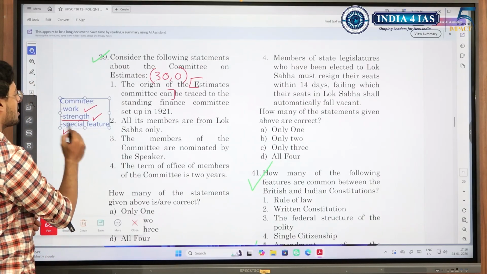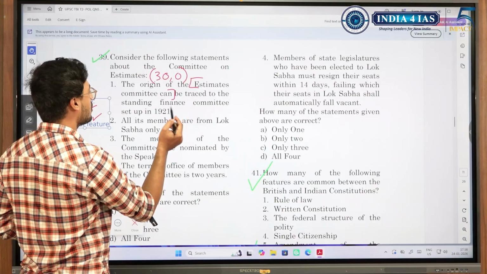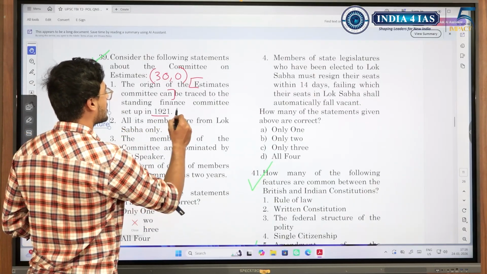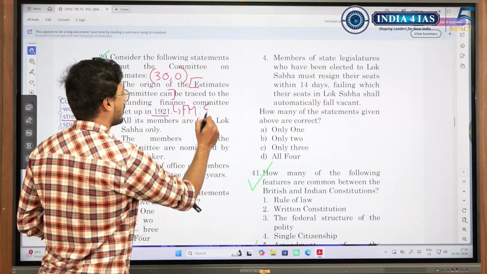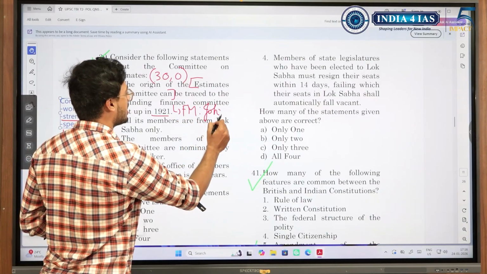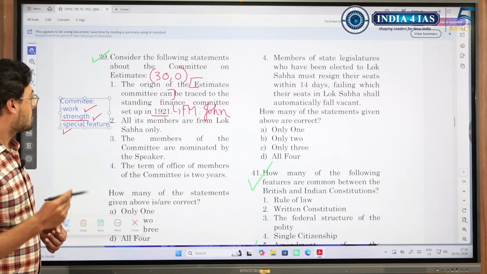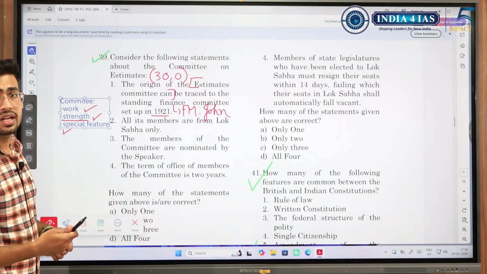And another one is special feature. Special feature as in the estimates committee can be traced to standing finance committee set up in 1921. So it was the then finance minister John Mathai who had suggested setting up of estimates committee. So these kind of special things, if there is any special thing with respect to a committee, then we need to know.